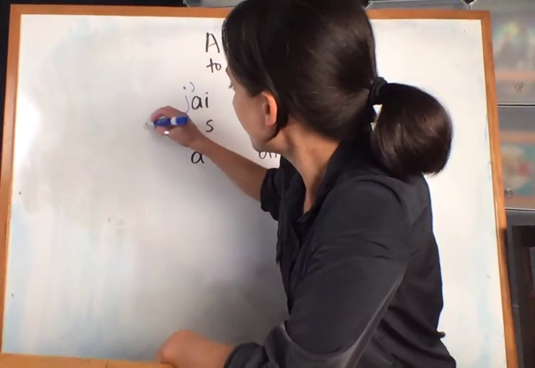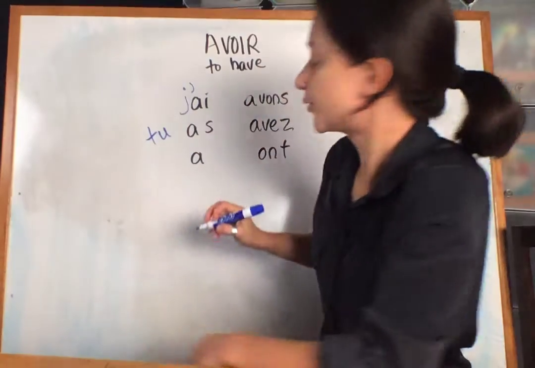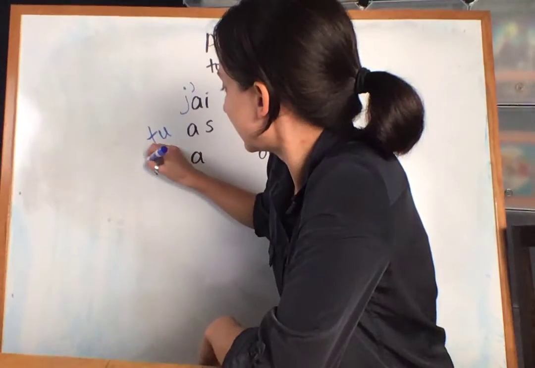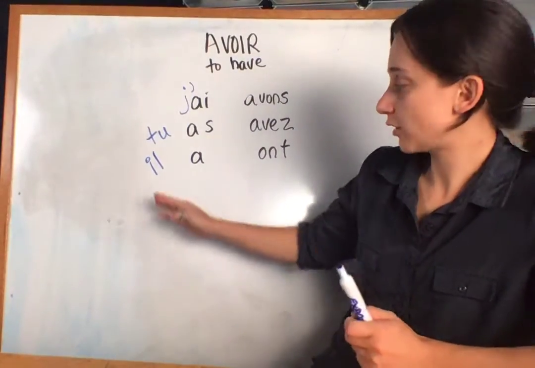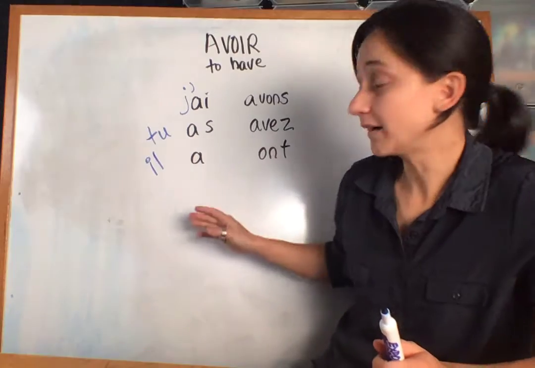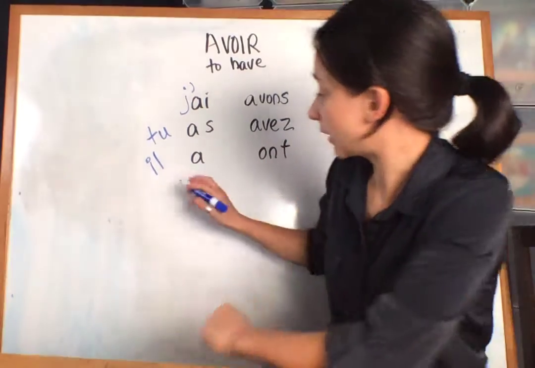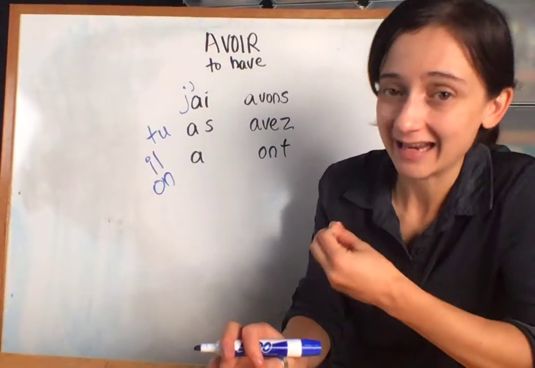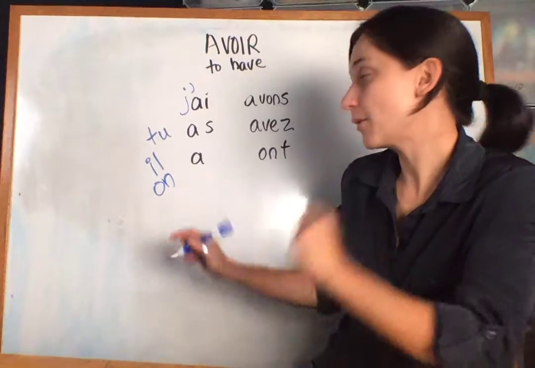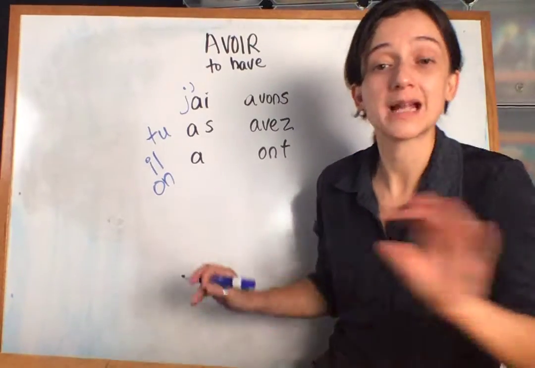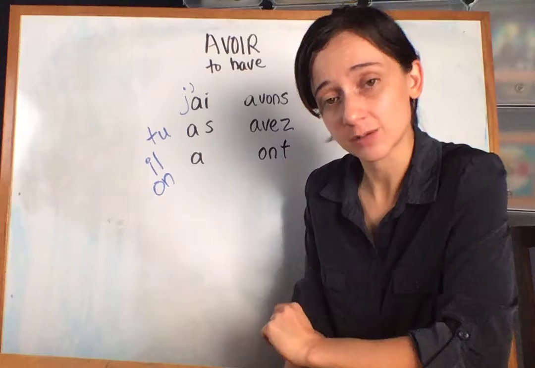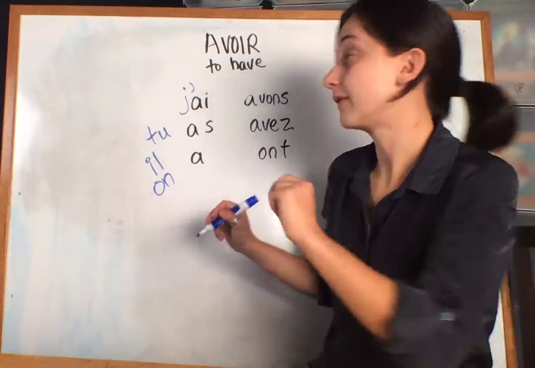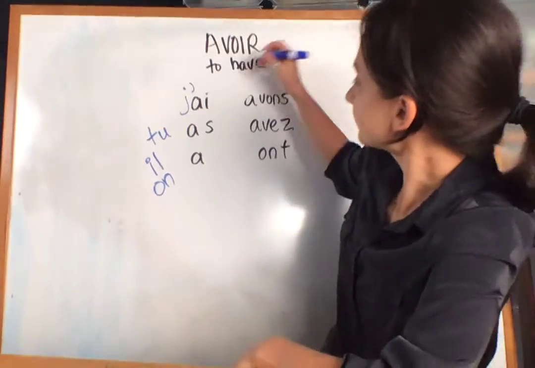Then we have tu as. Tu as. You have. Il a. And it could also be elle a. On a. And I'm going to bring up on a. Remember, on goes here. Normally you do not pronounce that N. On. But now that we have a vowel following it, I will say on, and I will make that liaison. I will say the N now. And it's going to seem like it's going on to the I. We're going to have a few more liaisons that we'll talk about now.